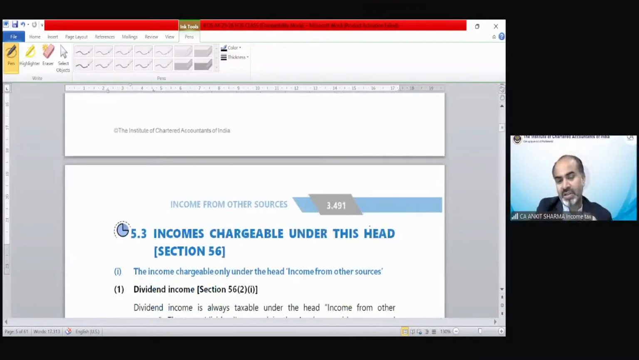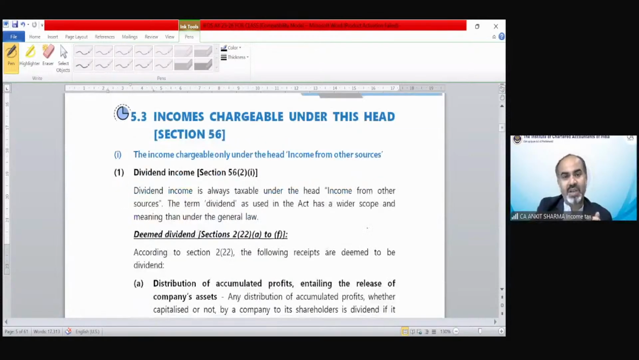We still have not discussed the charging section. Now the charging section, section 56, is here. The income chargeable: I told you that there are certain incomes that are going to be taxed under section 56 only. That means those incomes are going to be taxed under income from other sources only. These are specific incomes, always taxed under income from other sources.